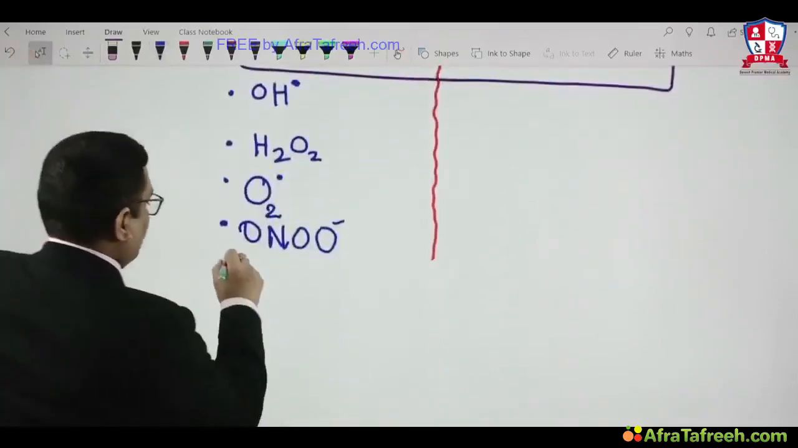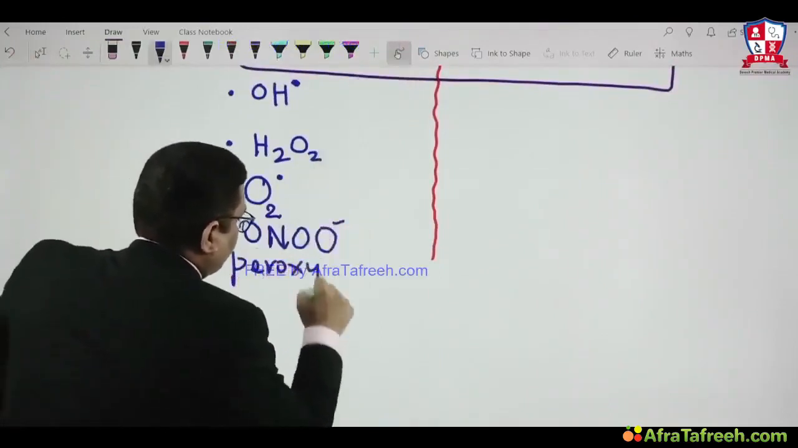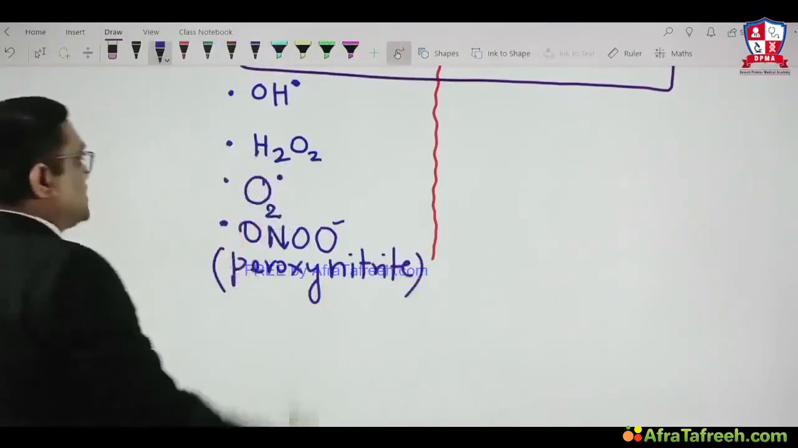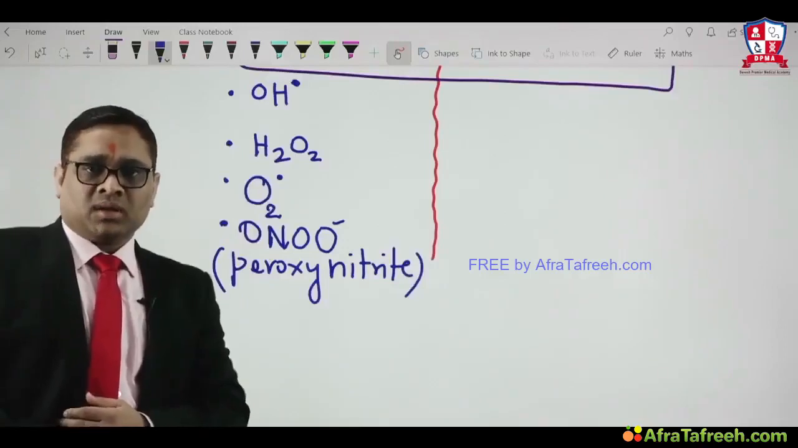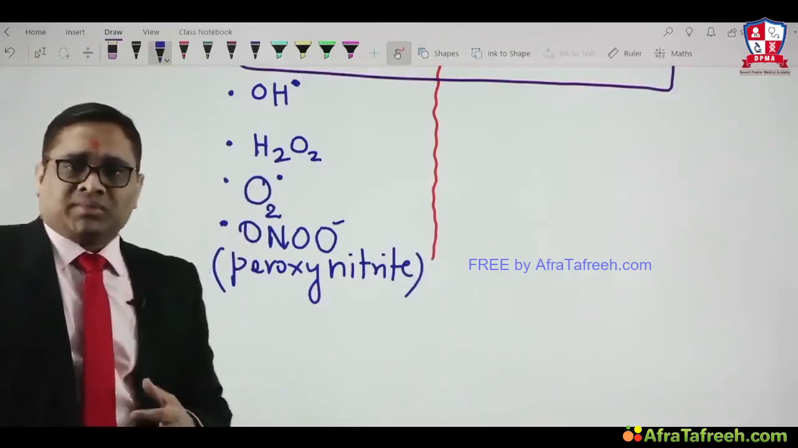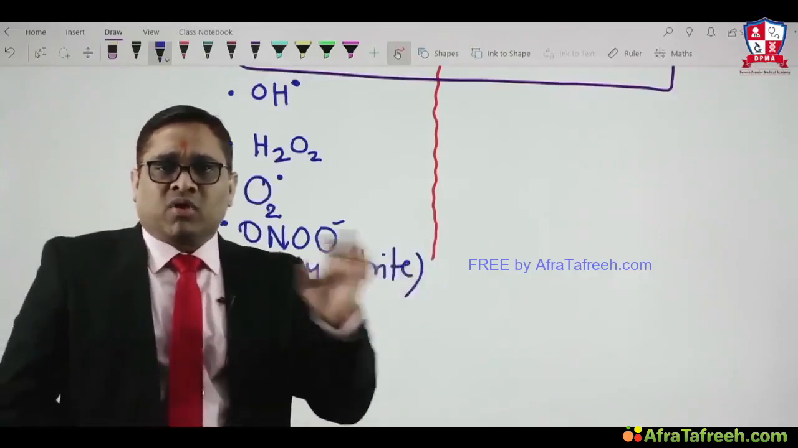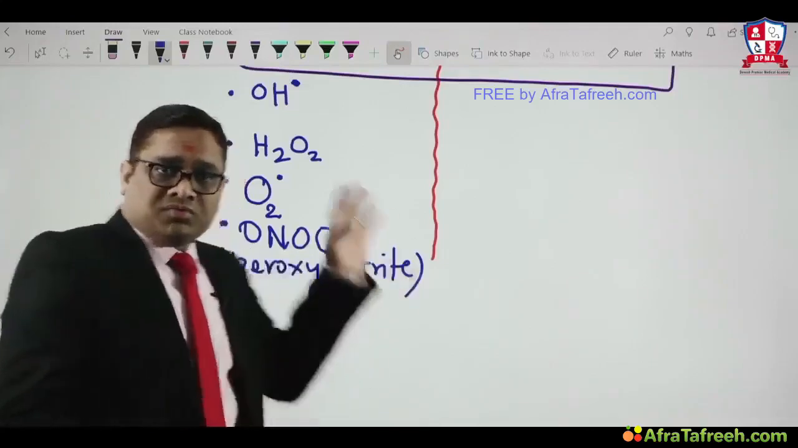So this one I am writing because it's difficult to remember. Peroxynitrite, right? So peroxynitrite free radical. So these are the four important free radicals which may be present in our human body. So a question had been asked in AIIMS 2016, which is the most reactive free radical in the human body? Most reactive free radical out of these four.